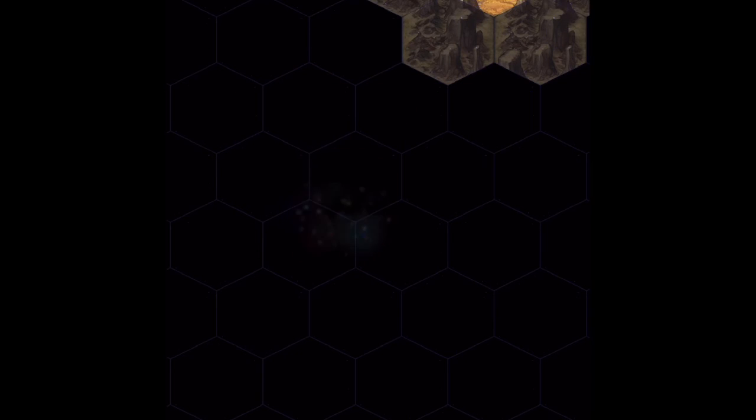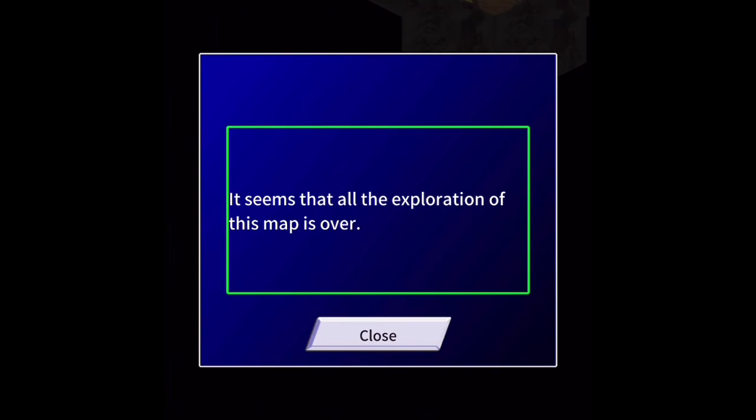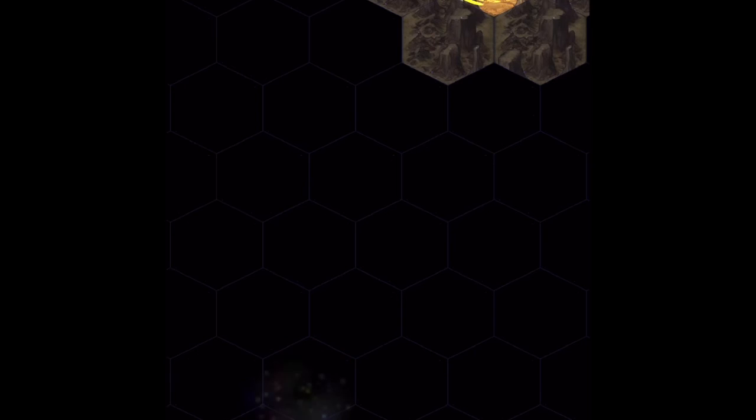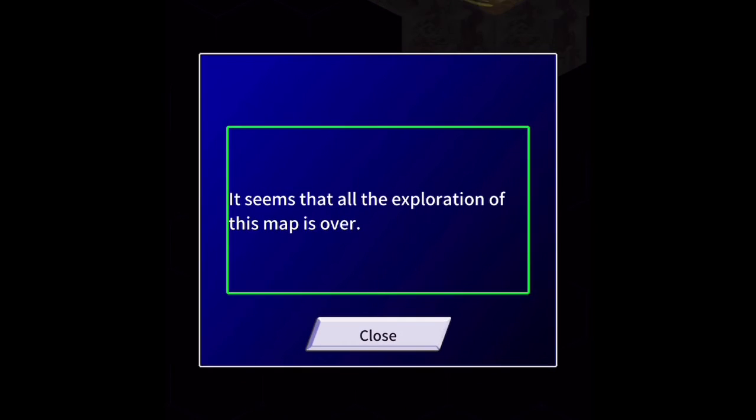Map search. Gold 1000/2500. Map search. It seems that all the exploration of this map is over. Okay. The map search button is proving to be useful. Map search. Where do we go now? Map search. It seems that all the exploration of this map is over.